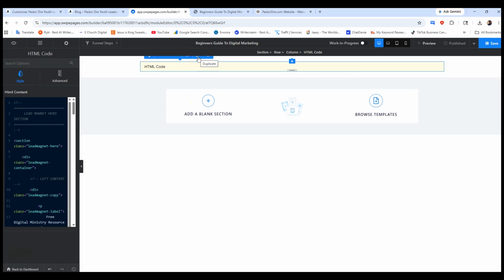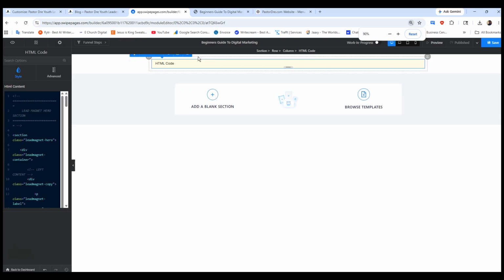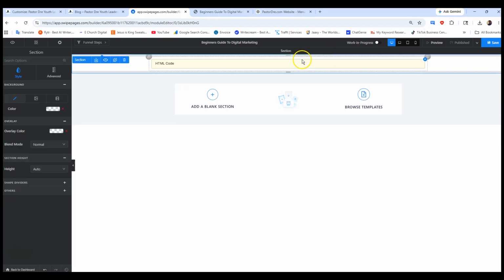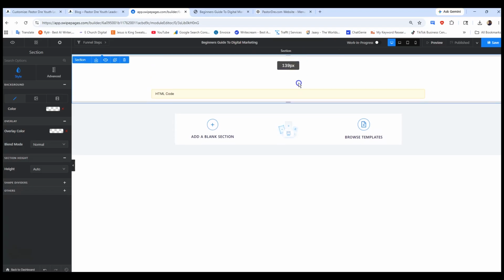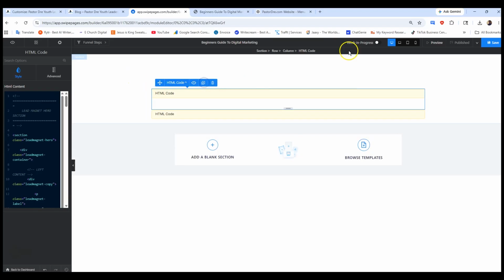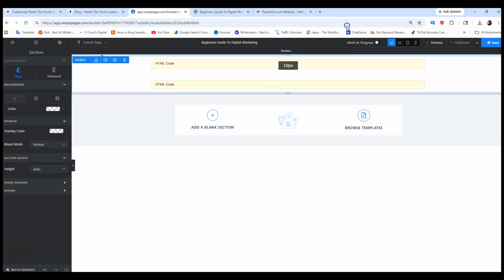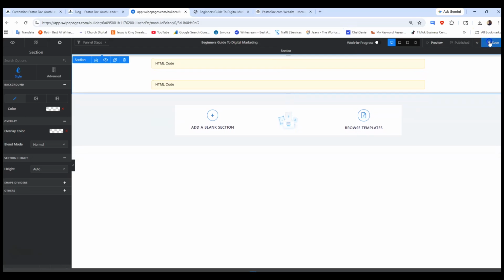You can't see my duplicate. Let me see if I can shrink it for you. You can't see it. All right, so what I'm going to do is I'm going to have to go back up here and bring it down a little bit so you can see it. Okay, so I'm going to click code and I'm going to duplicate. All right, so let me bring it back up to 10. Right there. Cool. Click save.